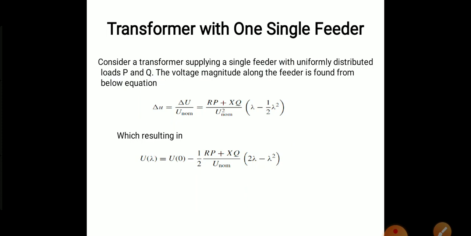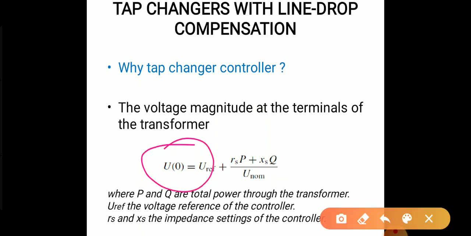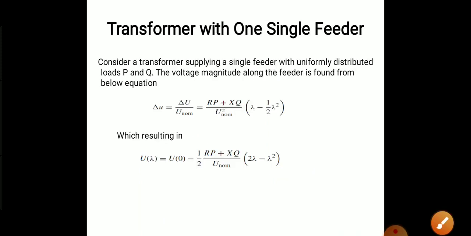From this, using the above formula, the result is U of delta is equal to U of 0 minus half times (RP plus XQ) by U nominal, times (2 delta minus delta squared). This U of 0 is the voltage magnitude at the terminal of the transformer that we discussed here.